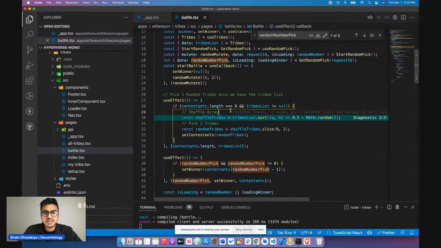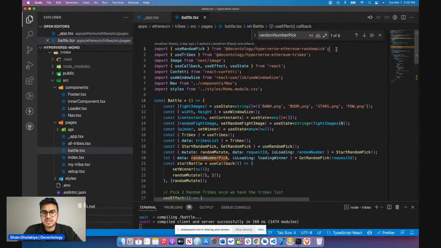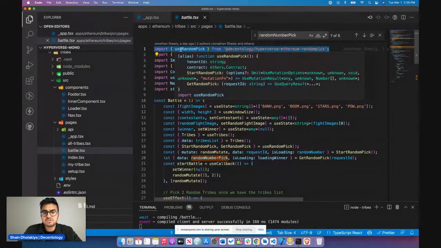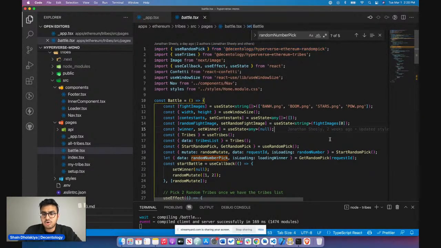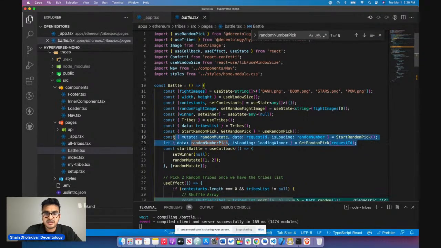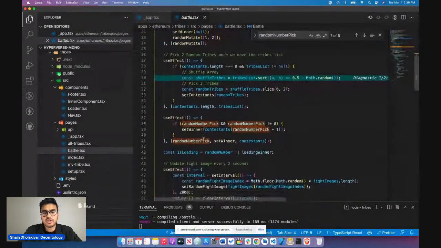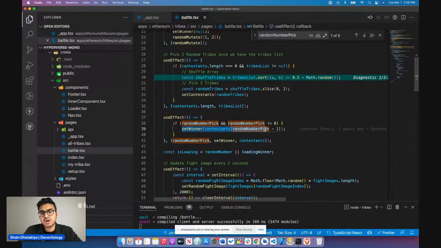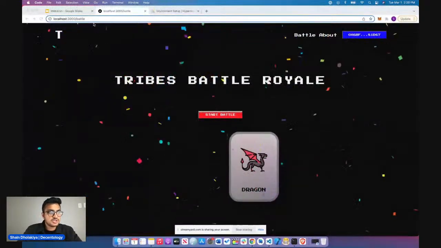In here, you can see that it's a very similar pattern again. We're just importing the useRandomPick module, which has these set of functions, startRandomPick and getRandomPick. And then all we are doing is calling those functions right here and then displaying the winner, where we set the winner state to whatever random number was generated from the array of contestants, which were the 2 tribes that were starting the battle. So yeah, very simple, very easy, all done through JavaScript, just like how you would normally in the Web 2 world. And yeah, no smart contract code needed at all.